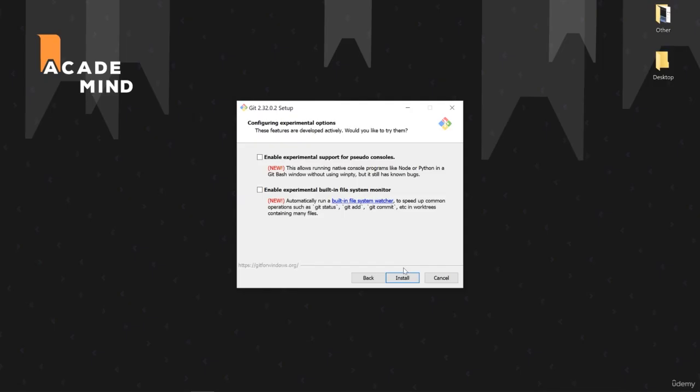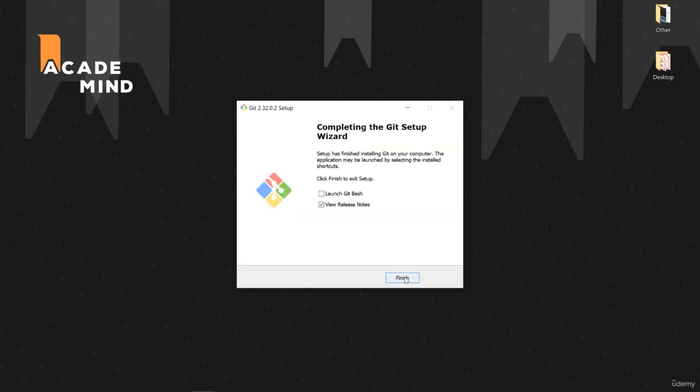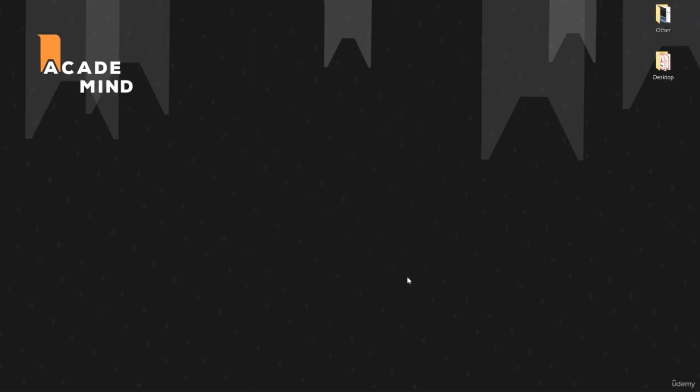And with these few options being selected correctly, we can now finally install Git by clicking onto this option down here. And now it takes a few seconds, and with that, we should be ready to go. We should have installed Git on our machine then. Git was installed successfully. Make sure to untick the Launch Git Bash option in case it is selected. And let's also untick the Release Notes option and finish the setup.